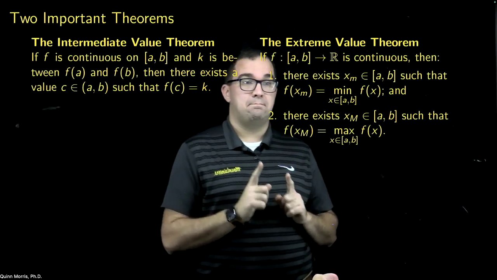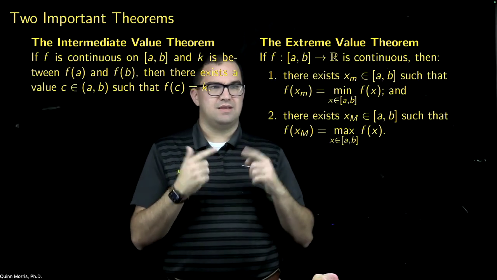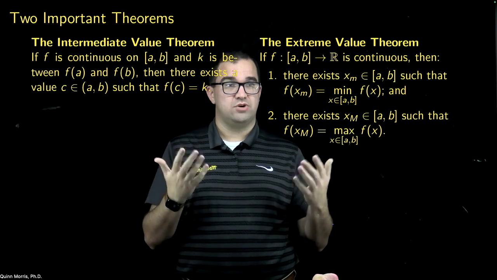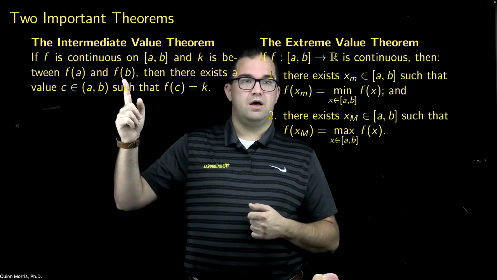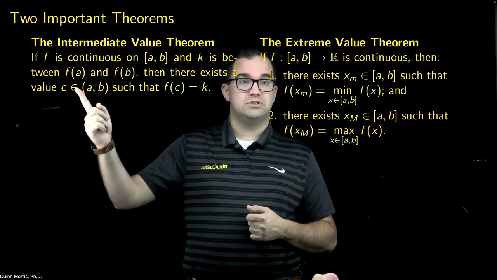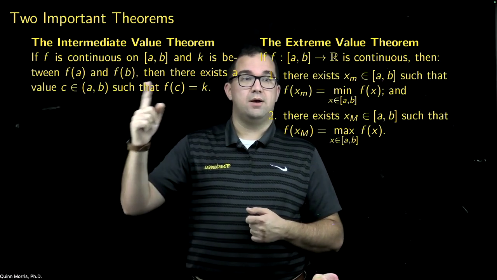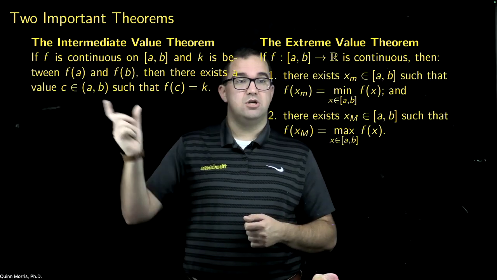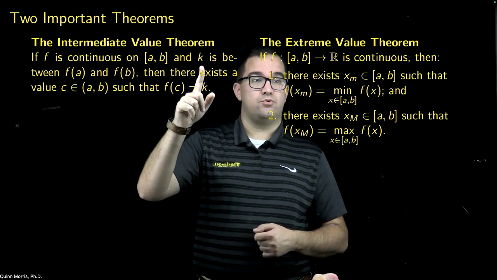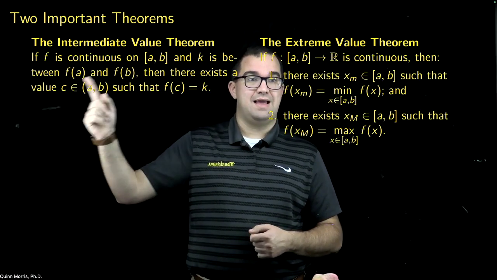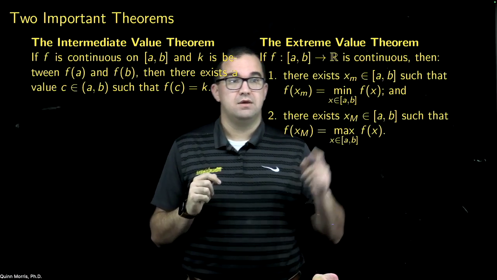Now, the other thing that both use, which is important to think about if you ever want to generalize these, is that both of them talk about values in the range also, and the need to be able to compare values within the range. So you have to have some sort of order on your range space in order to talk about k being between f of a and f of b.